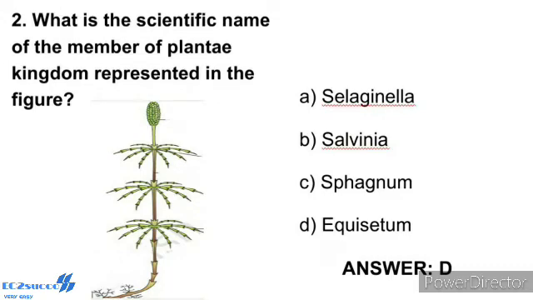Question number 2. What is the scientific name of the member of Plantae kingdom represented in the figure? Shown in the diagram, pteridophytic plant, Equisetum. The pteridophytes include horsetails and ferns. Pteridophytes are used for medicinal purposes and as soil binders. They are also frequently grown as ornamentals. Evolutionarily, they are the first terrestrial plants. They possess vascular tissue, that is xylem and phloem.